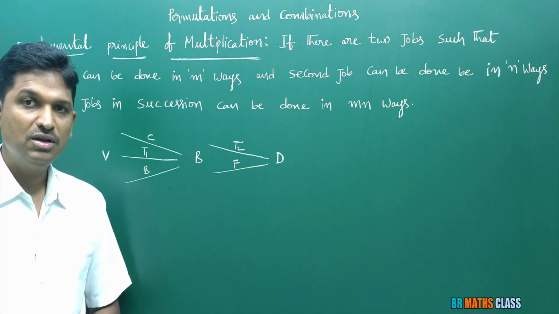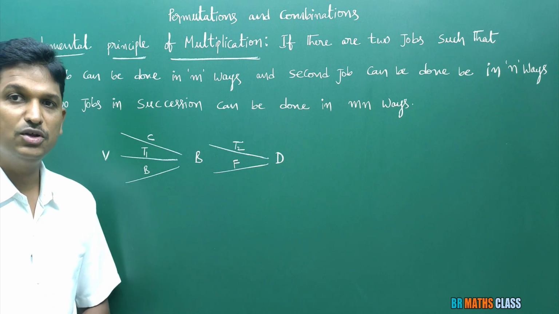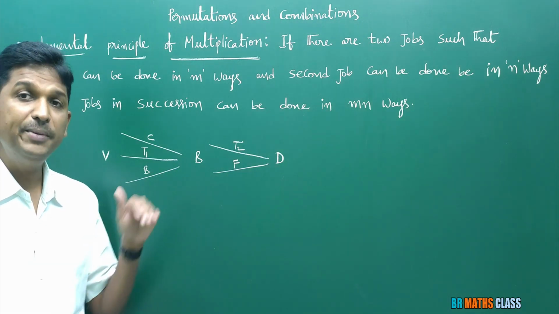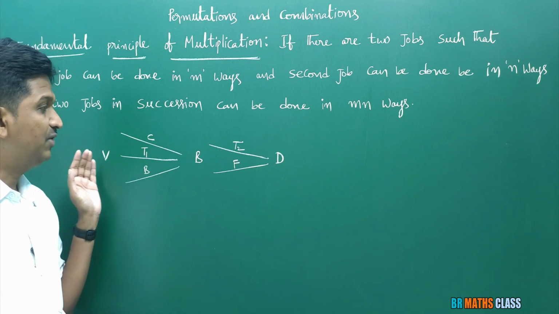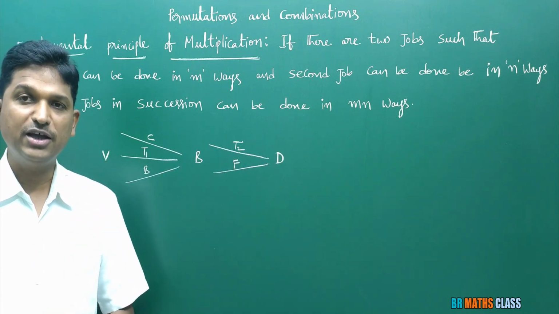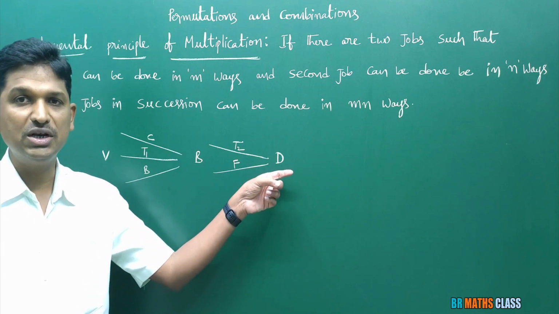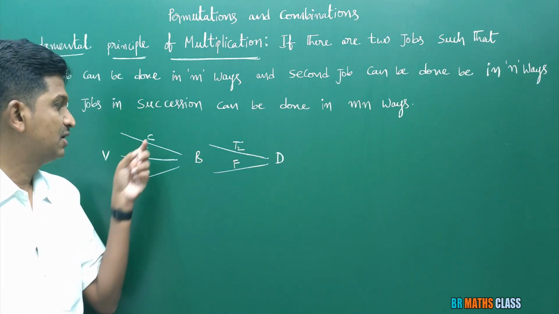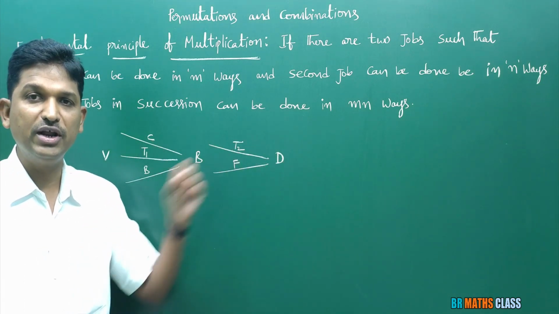What is the example? You are attending an interview which is in New Delhi. You need to start from your village. The point is, how many modes of transportation are available to reach New Delhi from the village? Actually, one work is there: to attend the interview which is in New Delhi. I divide this into two jobs. First job, reaching Bangalore. Second job, from there to New Delhi.